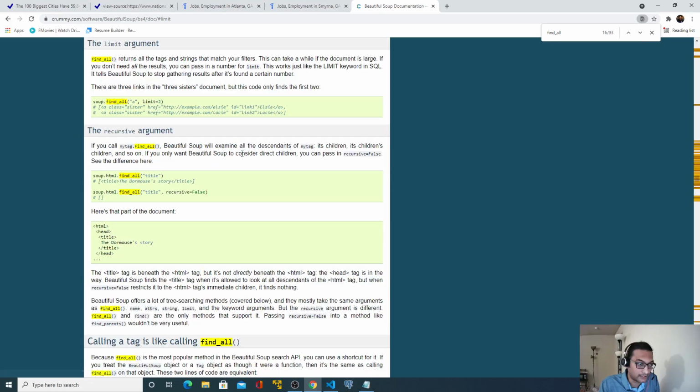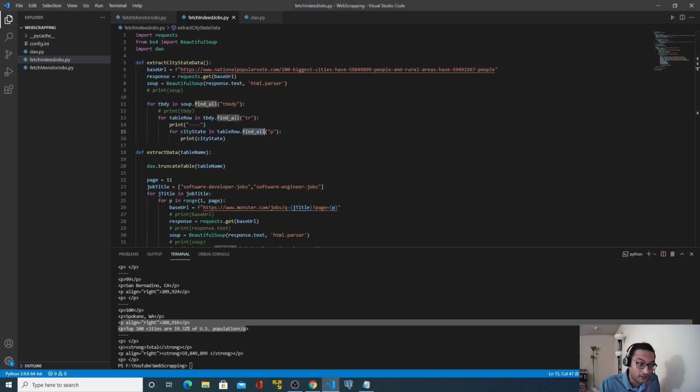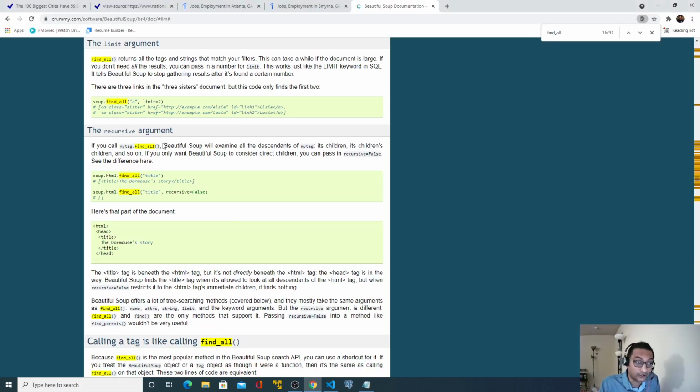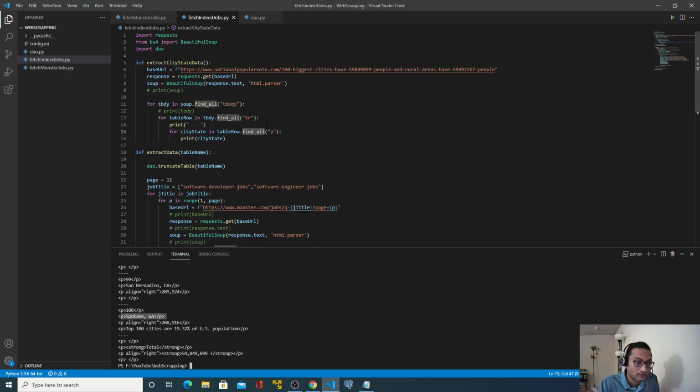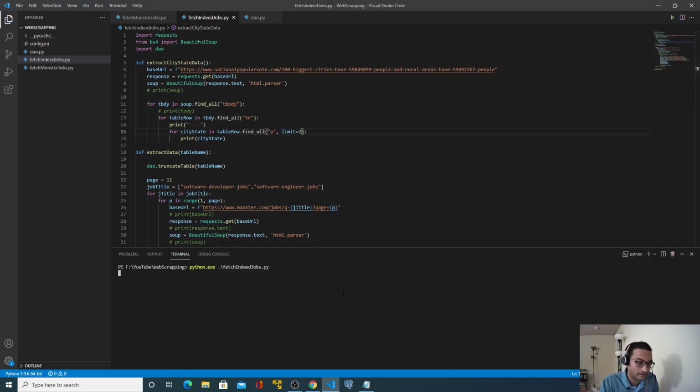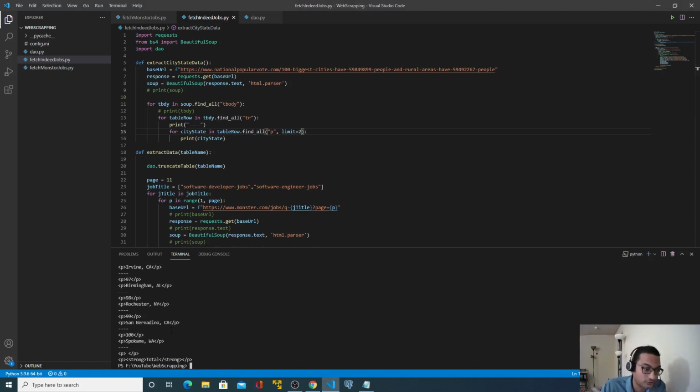This is the parameter I was talking about. Our information is available on the second occurrence. So I will copy the same thing, comma limit to. Perfect. So we got rid of the things which are not needed.